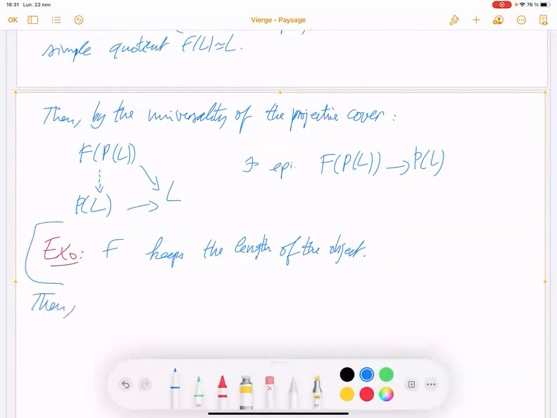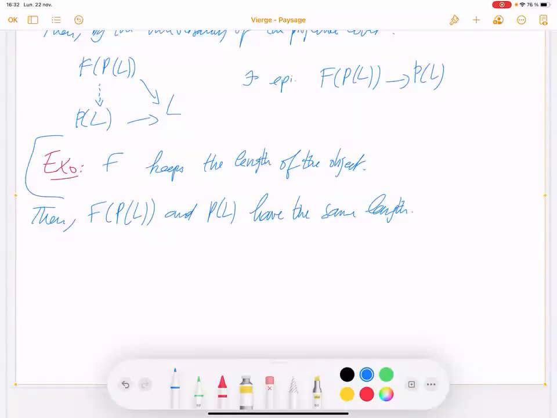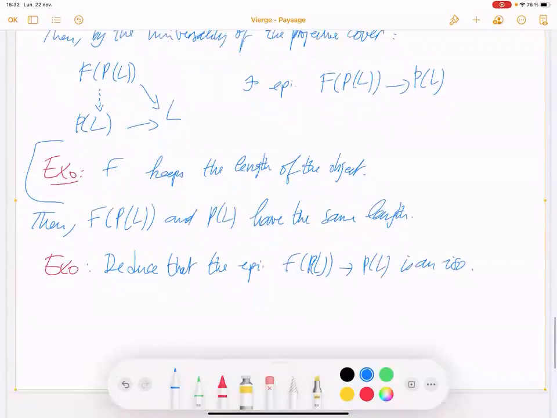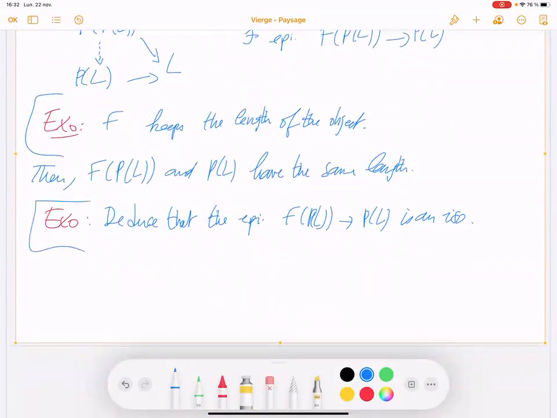Then FPL and PL have the same length. So then exercise again: deduce from the fact that you have an epimorphism and they are the same length that the epimorphism from FPL to PL is an isomorphism.